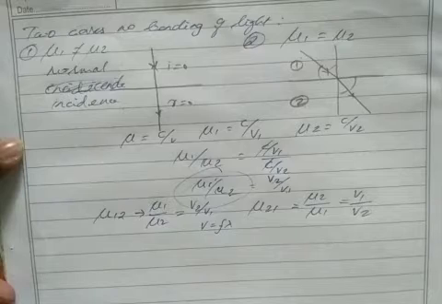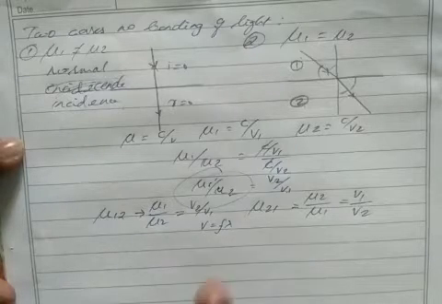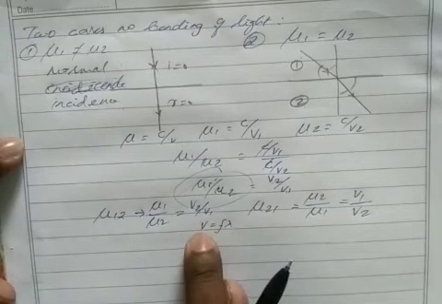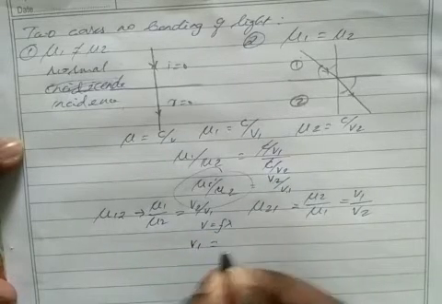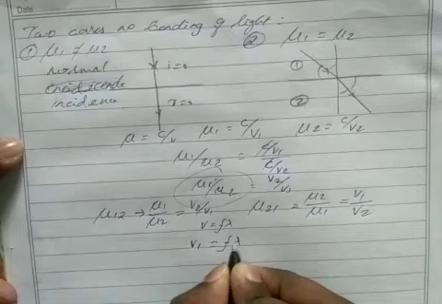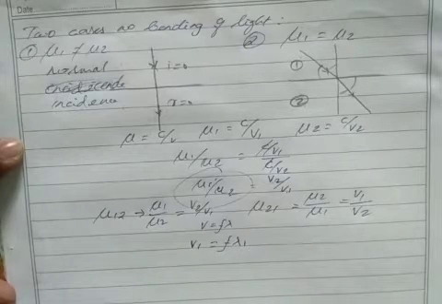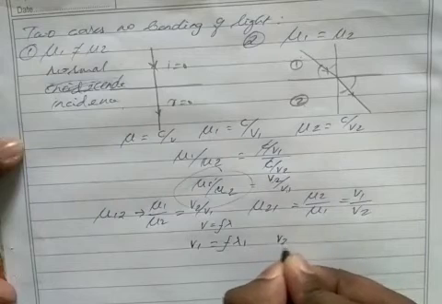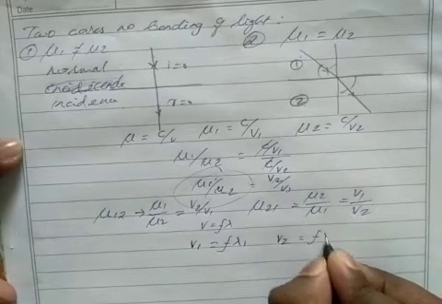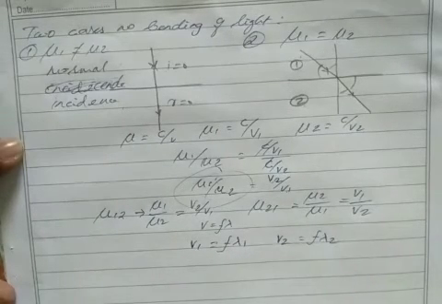Frequency is constant, and lambda and velocity vary. For the first medium, we have v1, frequency constant, lambda 1. For the second medium, we have v2, frequency constant, lambda 2.